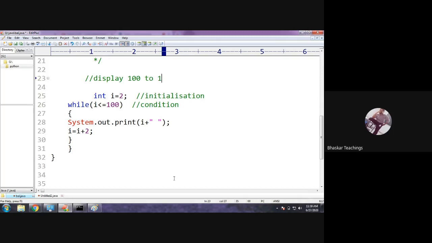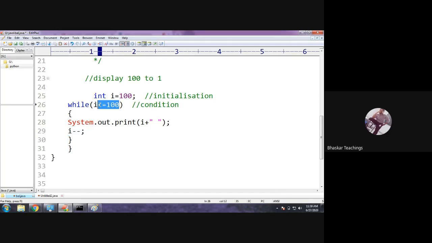So listen here, 100 to 1, right? So initialization should be 100, and 100 to 1 means the value needs to be decremented, not incremented. Okay, so here I minus minus. Initially, 1 to 100 meant we took the first value as 1 and kept incrementing it by 1. But here the initialization should be 100 and it has to be decremented 1 by 1. So 100, 99, 98, 97 in that way.